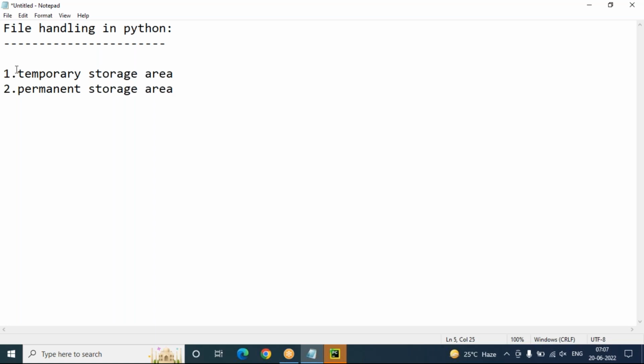The temporary storage area is where the data will be stored temporarily, not permanently, like Python objects. Python objects means like list, tuple, set. These are all temporary storage areas.